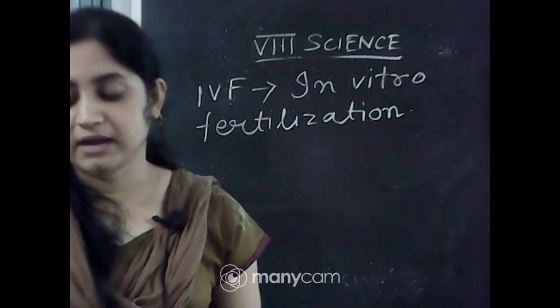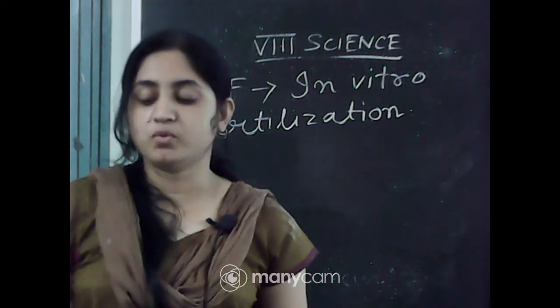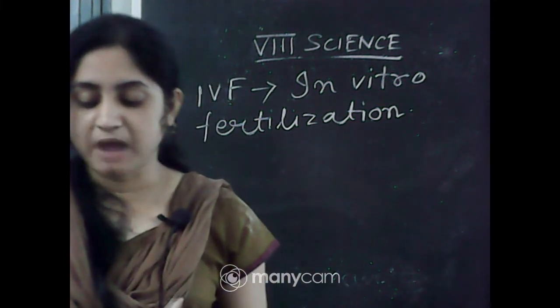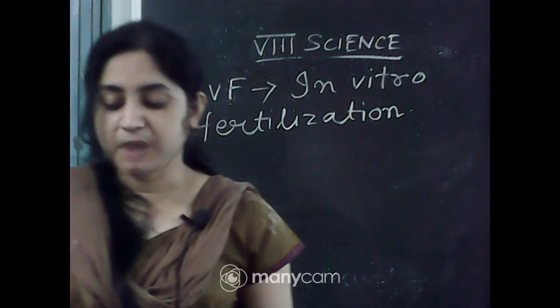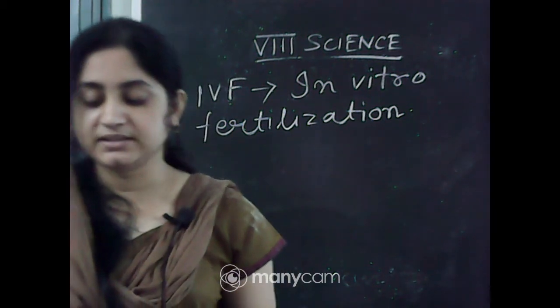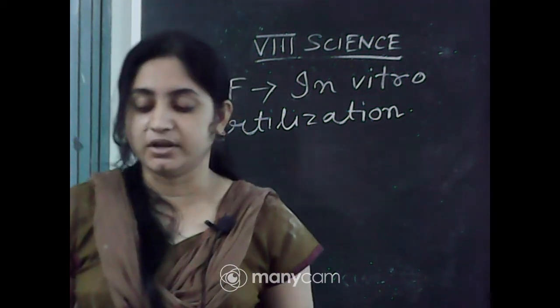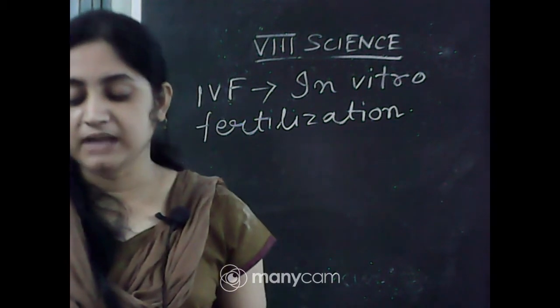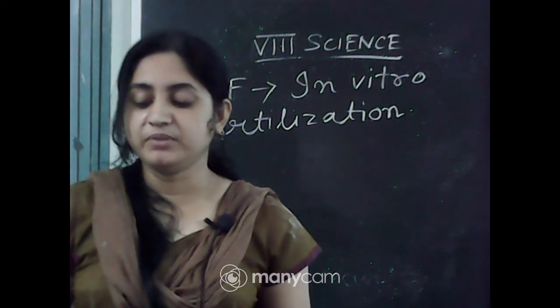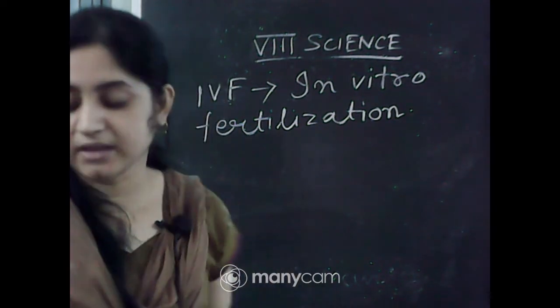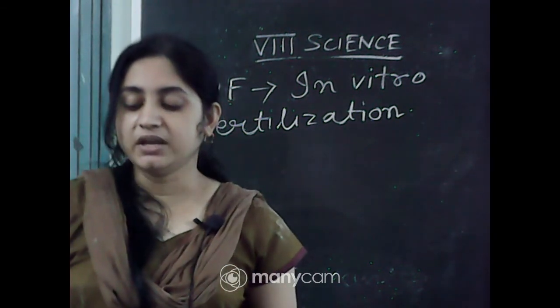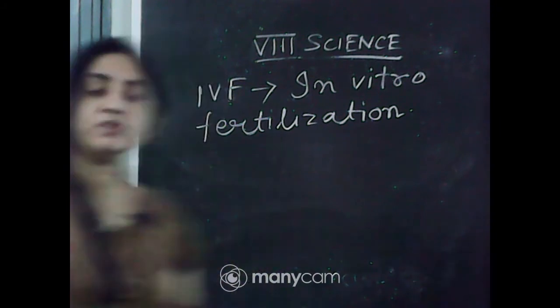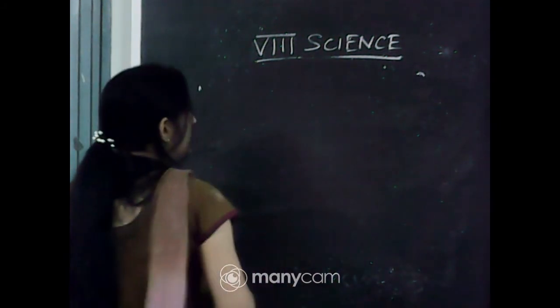As the eggs are laid, the male deposits sperms over them. Each sperm swims randomly in the water with the help of its tail. The sperms come in contact with the eggs. This results in fertilization. This type of fertilization, in which fusion of male and female gametes takes place outside the female body, is called external fertilization. It is very common in aquatic animals such as fish and starfish. Okay, so that is external fertilization.